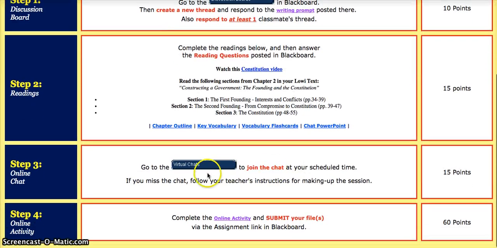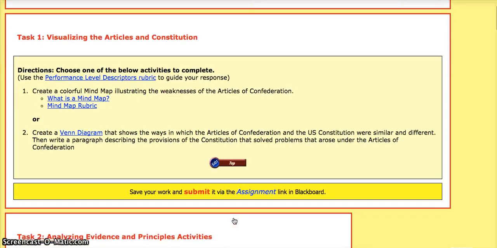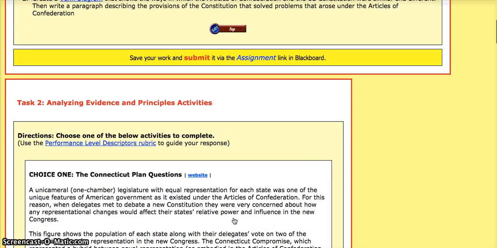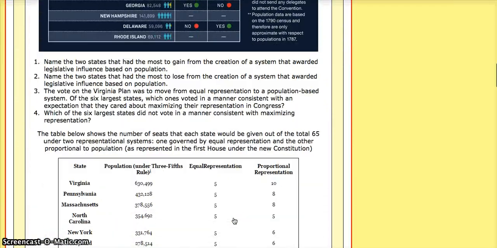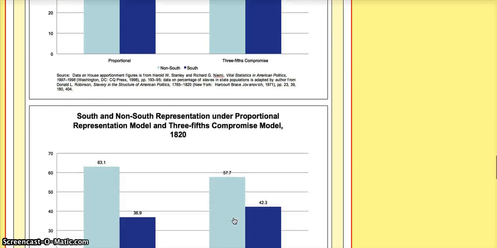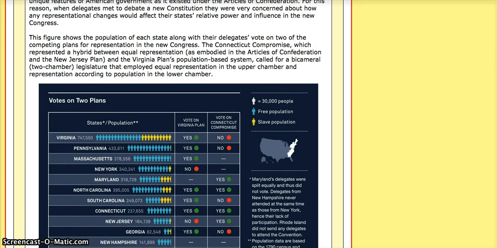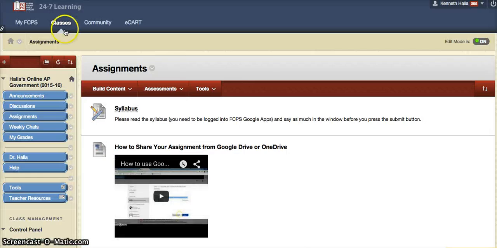The third thing you're going to do, and I'll get back to this, is we will have a virtual chat once a week. And the fourth thing, which as you can see is worth most of your points, is the online activity. So here is the first one for the week, and there is the second one. And it goes through great detail. If we have a project, you're going to get a rubric so you know how to do it. If it's just questions, then you know how to get the points.